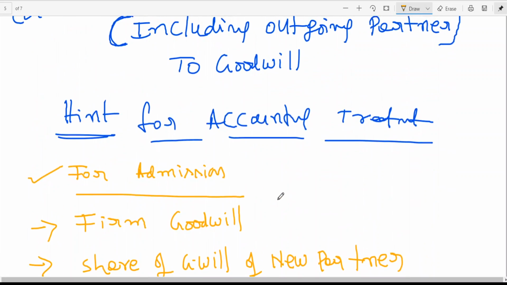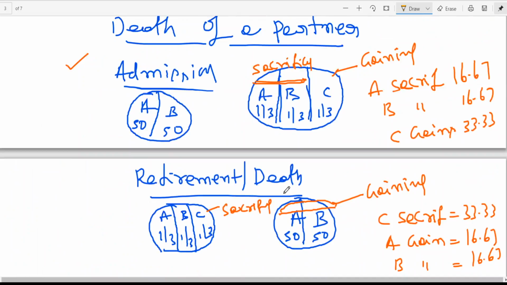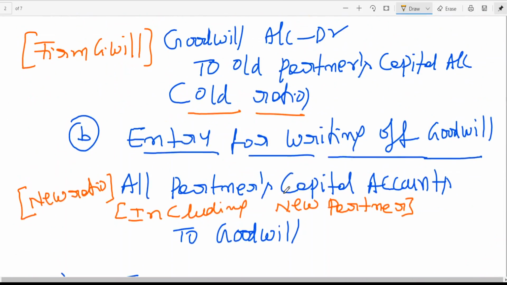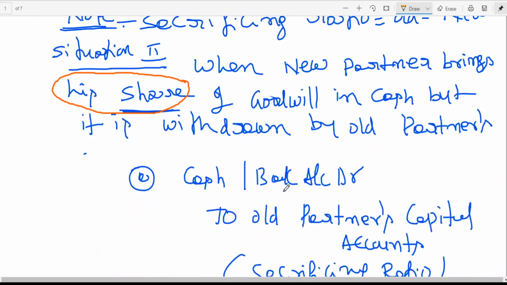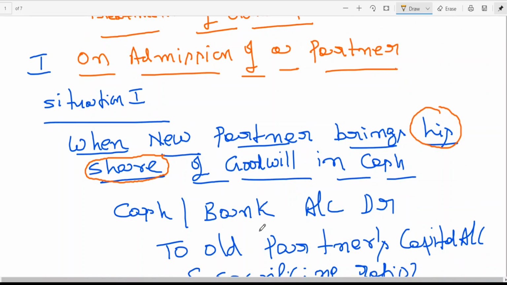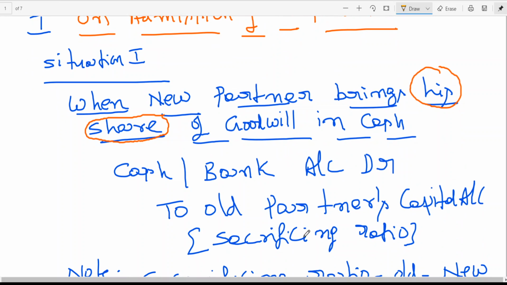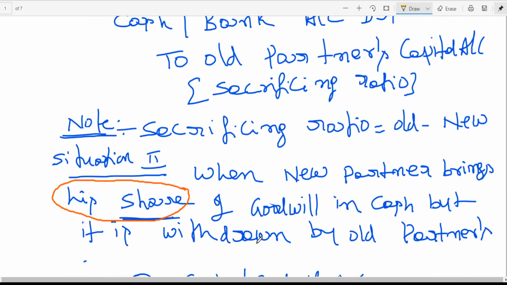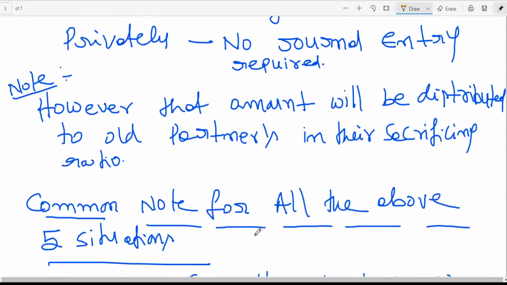Because in today's class I have explained admission first. If you look at the admission part, the first entry: cash or bank to old partners' capital accounts in the sacrificing ratio, when the new partner brings his share of goodwill. When share of goodwill is given, I need the sacrificing ratio. If share of goodwill is not given but firm goodwill is given, then we find out the share and write the entry. Firm goodwill say 1 lakh, share 1 by 4, 25,000, that is what I need. That is what has been explained to you today.